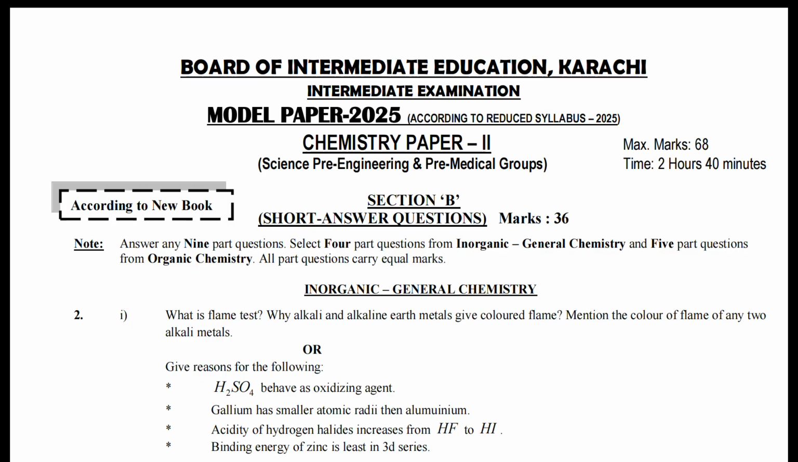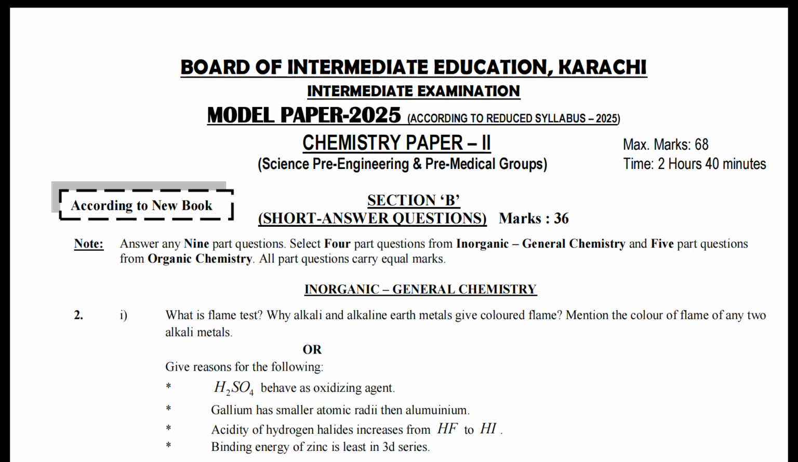Section A, that is multiple choice questions, Section B, which is short question answers, and Section C, that will be the detailed answer questions. Section A comprises 17 multiple choice questions. Each MCQ carries 1 mark, which makes it a total of 17. Section B comprises short answer questions, which makes it a total of 36 marks. From these short answer questions, you have to attempt a total of 9 questions.